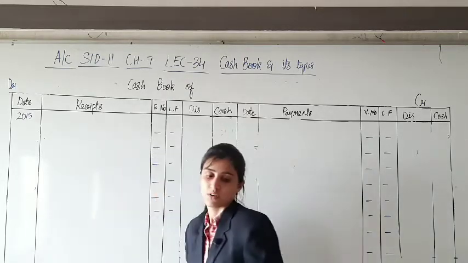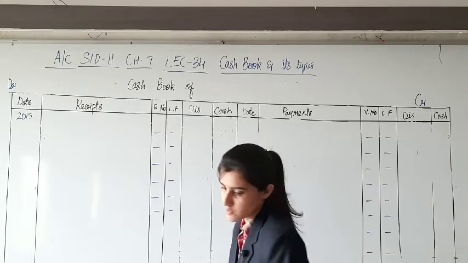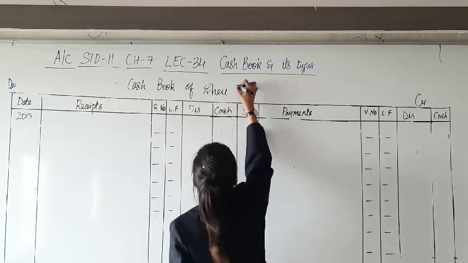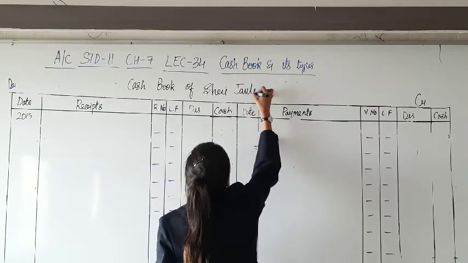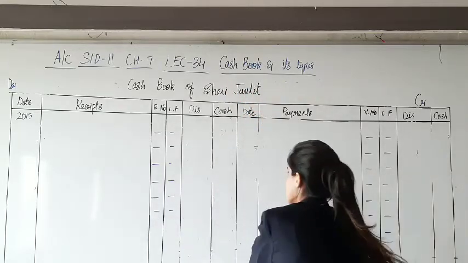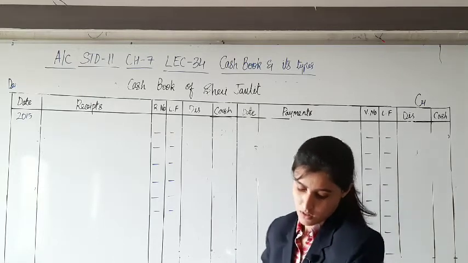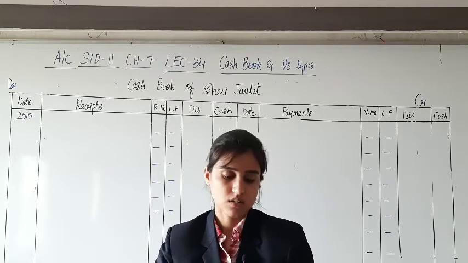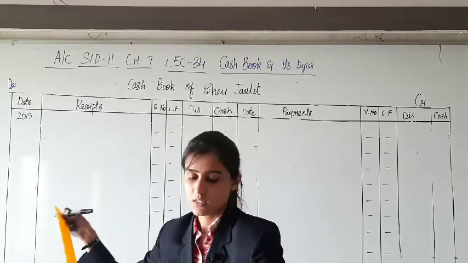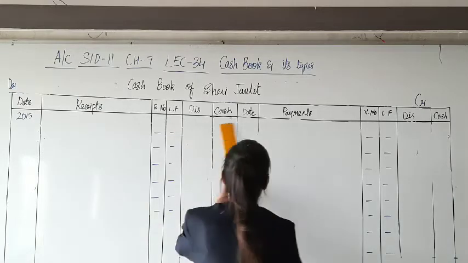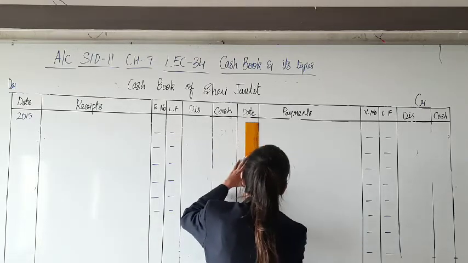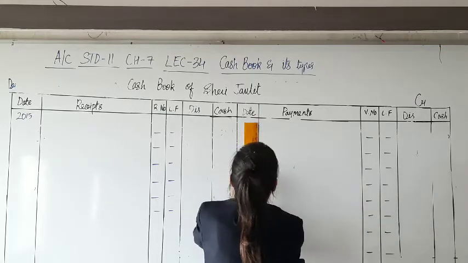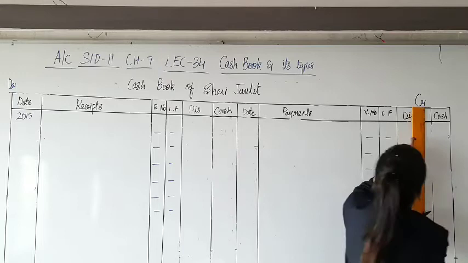Cash book of Mr. Javlit. 2015 is the year, April is the month. So on both the sides, first of all, we'll be writing a year and a month.